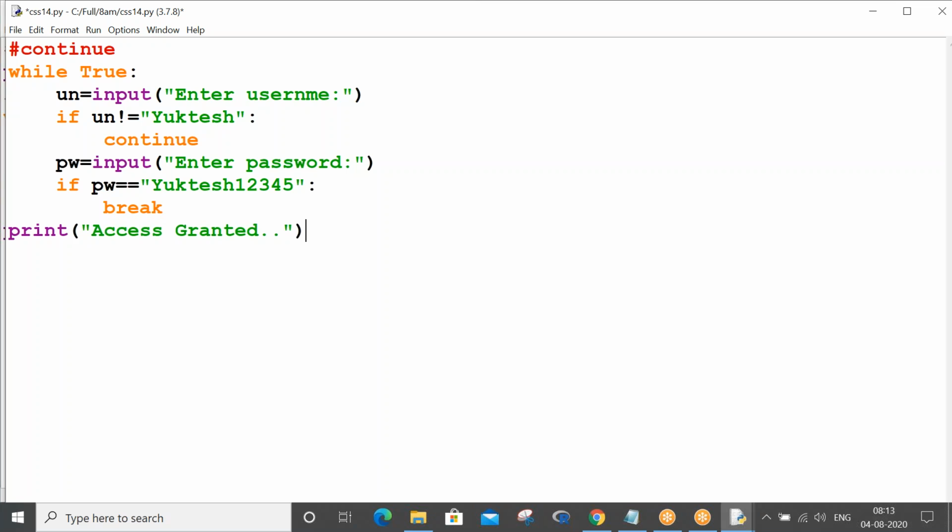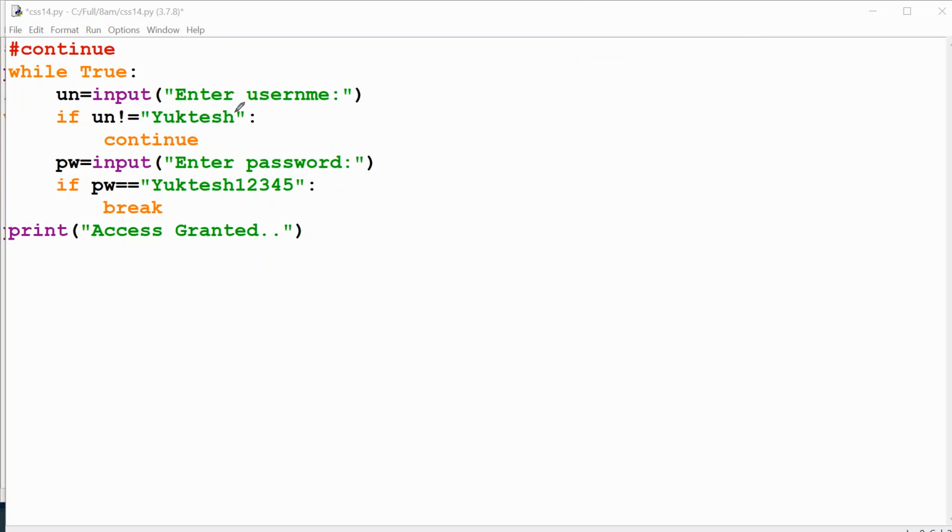Now let me first trace before getting into the output. First time you give the username, it will be checked with Yuktesh.